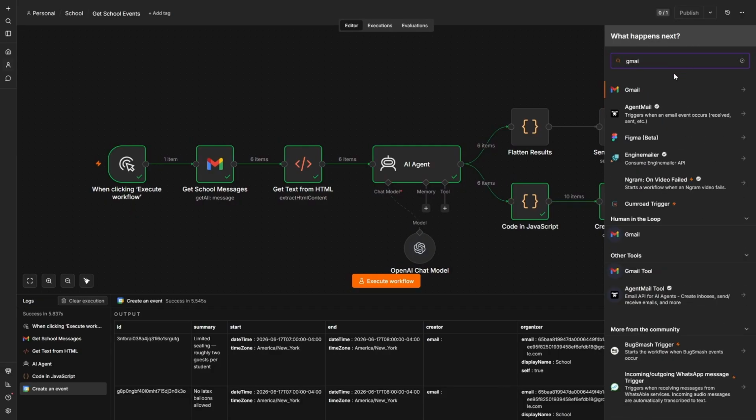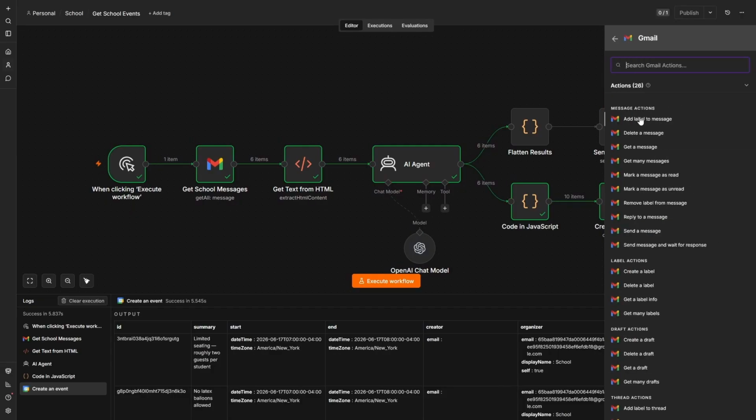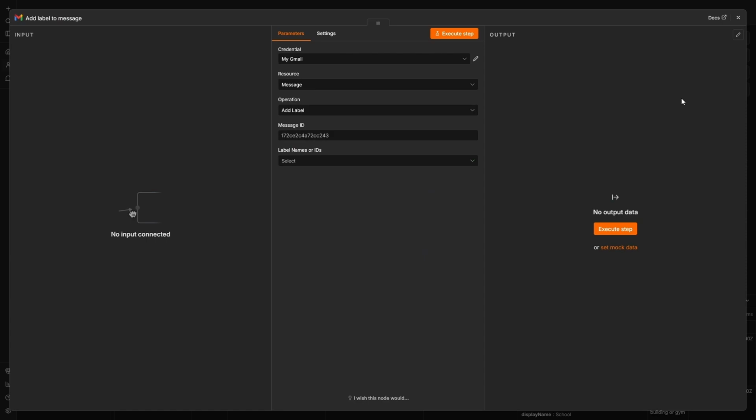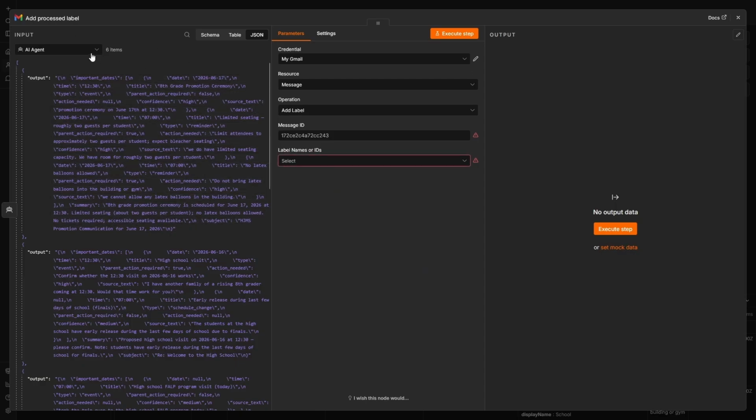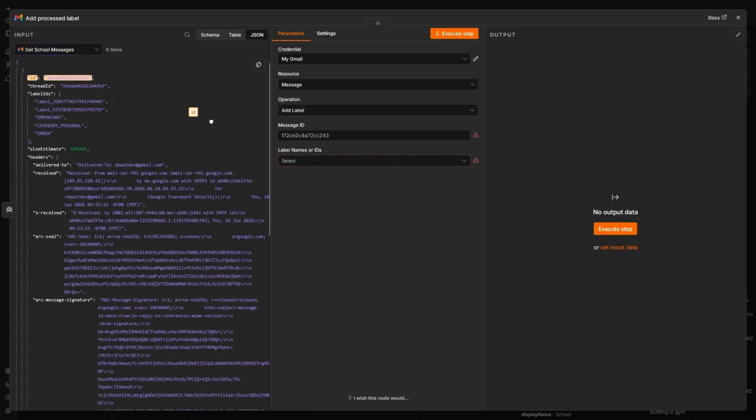All I'm going to do is add a label to these messages. So I'm going to break off a third row here. And by breaking these off in rows, this assures that every single one follows its own path and nothing's going to interfere with any of the other items. And then I'm going to tell it, for every email processed, go ahead and add the school-processed tag to it so that I know that it came through.